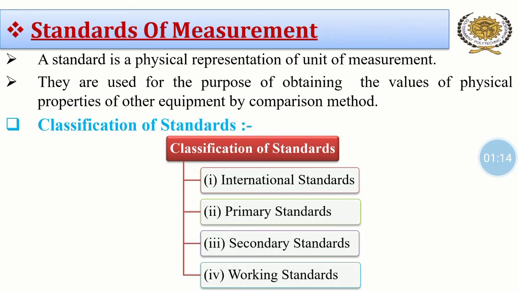Standards of measurements. A standard is a physical representation of unit of measurement. They are used for the purpose of obtaining the values of physical properties of other equipment by comparison method. Classification of standards. There are 4 types of standards: international standards, primary standards, secondary standards, and working standards. We will see one by one.